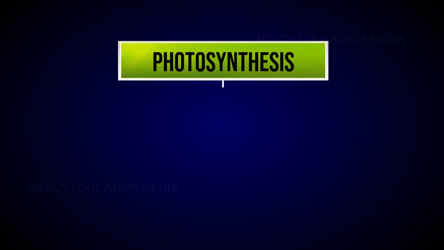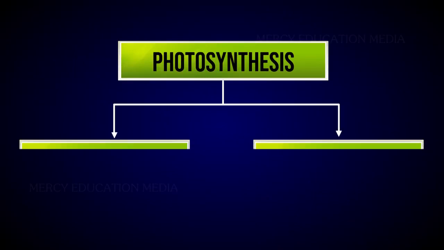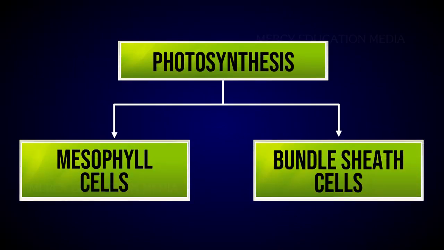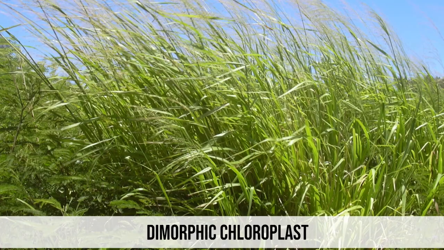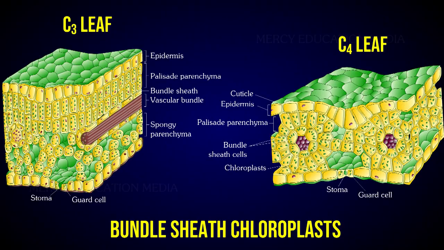Photosynthesis takes place in two different kinds of cells, the mesophyll cells and bundle sheath cells. The C4 plants contain dimorphic chloroplasts, that is, chloroplasts in mesophyll cells are granular, that is with grana, whereas in bundle sheath, chloroplasts are agranular, that is without grana.